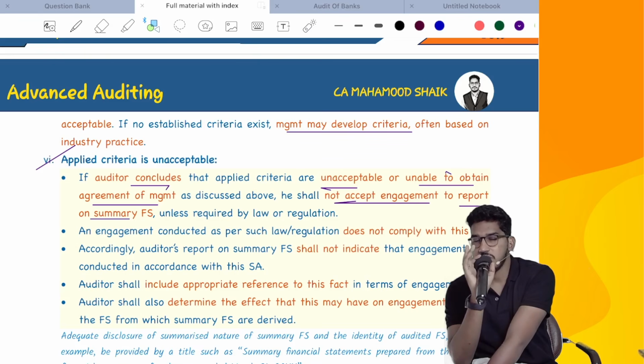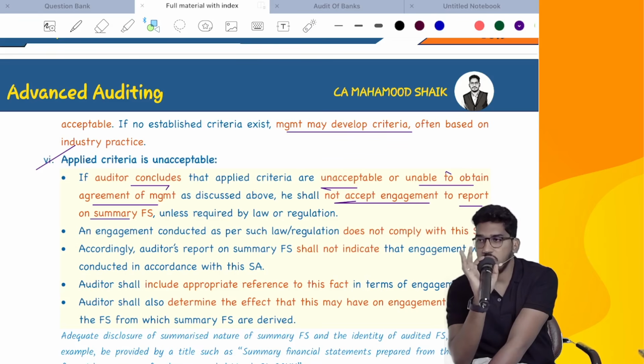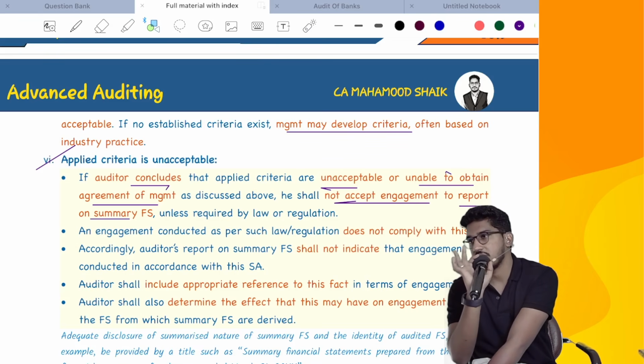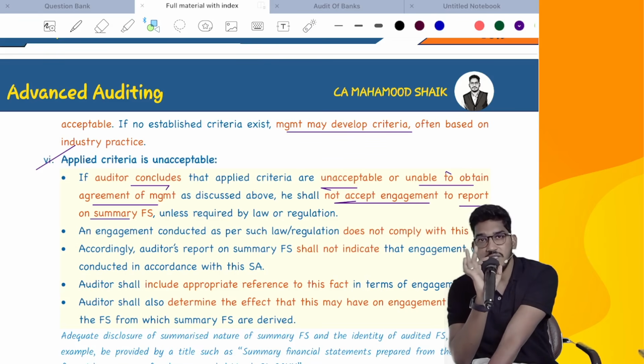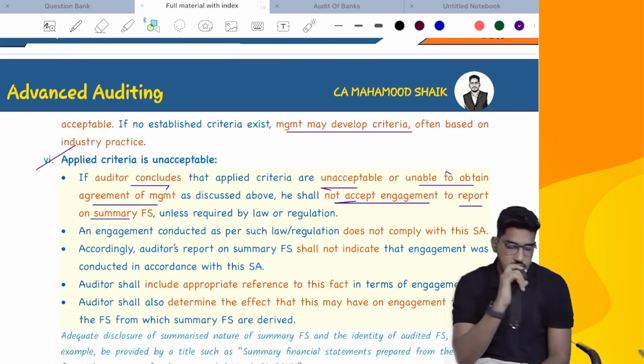But if, because of some extreme pressure from law or regulation, you have done such audits, nowhere refer to the standards on audit. Nowhere refer to SA 810. Why? Because SA 810 has prohibited us from doing that engagement. We are doing it only because it is a requirement of law or regulation. So that's why, nowhere take the reference of SA 810.